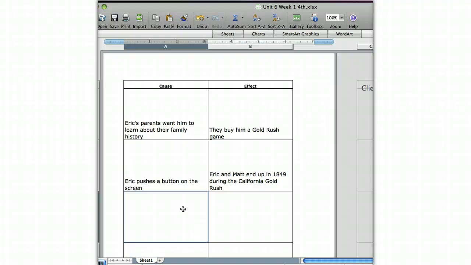So I'm going to stop right there, and can you go ahead and summarize the information that the prospector told Eric and Matt? Well, we can say that in 1849, men traveled over long distances to come to the Feather River in California to prospect for gold that had been discovered there a year before. Living conditions in Marysville were difficult because there were few houses. So many people arrived so quickly that no one had time to build them. So many men were living in tents.